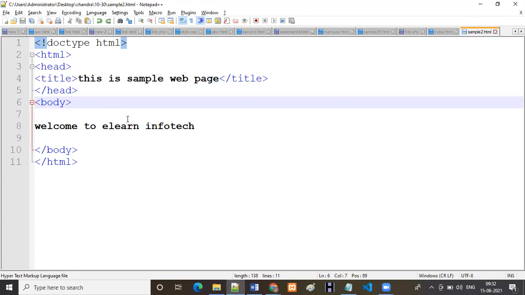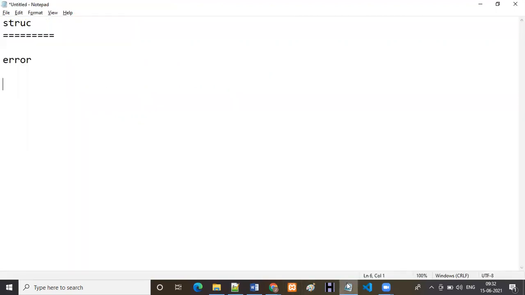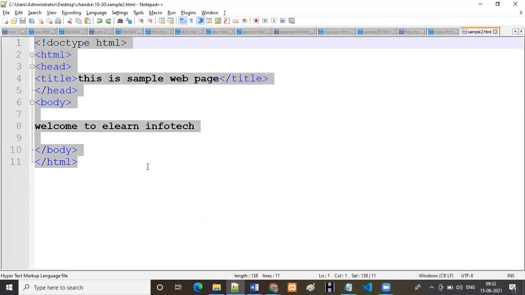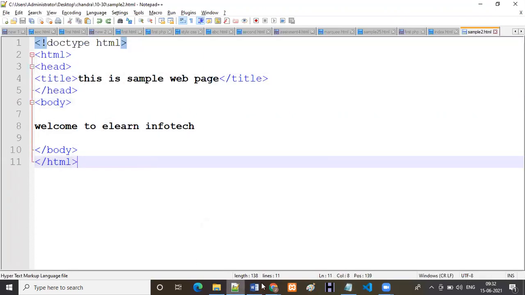But whenever you are doing these types of projects, we have to follow some standards called W3C. W3C stands for World Wide Web Consortium. That means we have some rules and regulations, and you have to follow those rules and regulations also. Now, what I'm going to do is open that tool, and at the same time submit this code. In case we have any errors, it will show us.